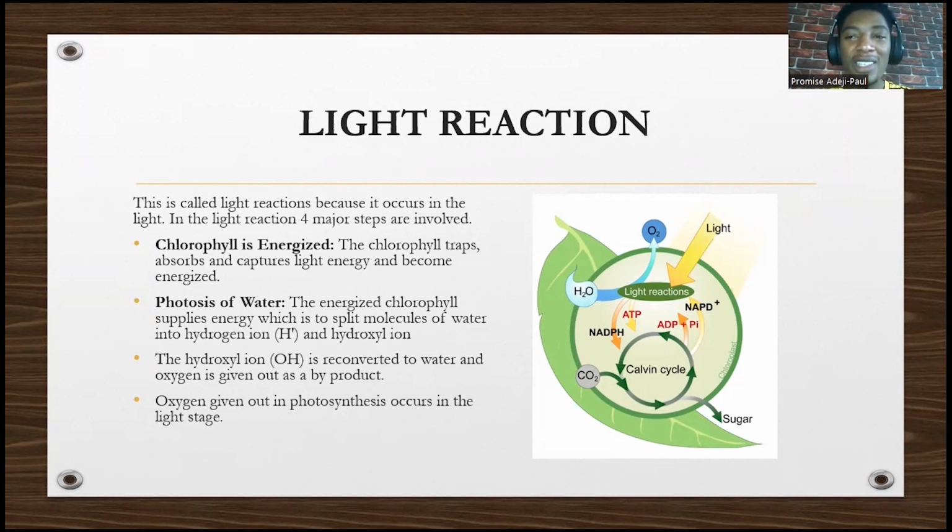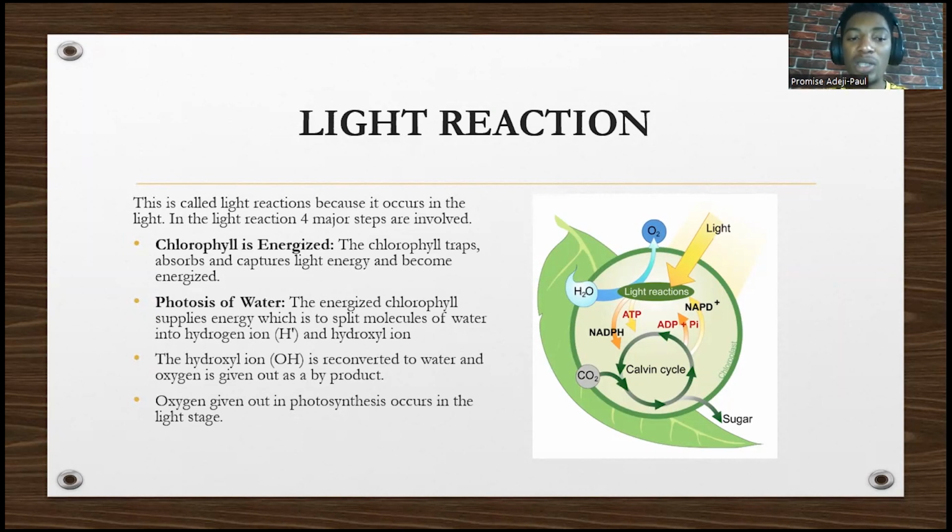First thing, take note, this is a very common exam question. The first thing that usually happens is what? The chlorophyll is energized. So the chlorophyll first of all will be energized. And what does that mean? It traps and absorbs energy from the sun. That's what it means for it to be energized.